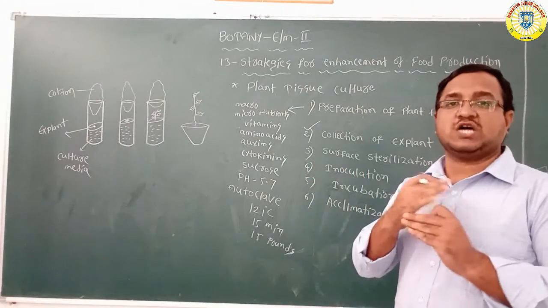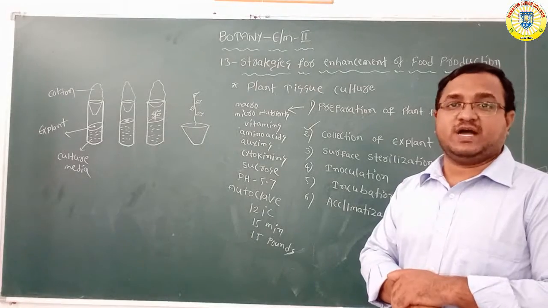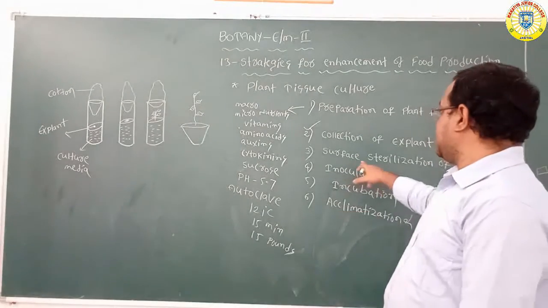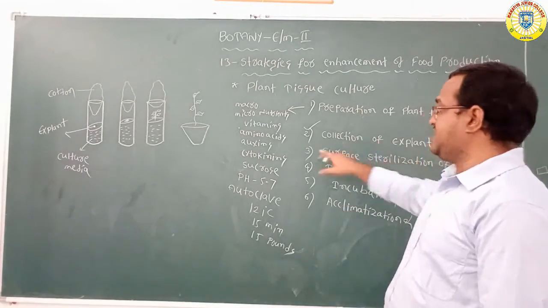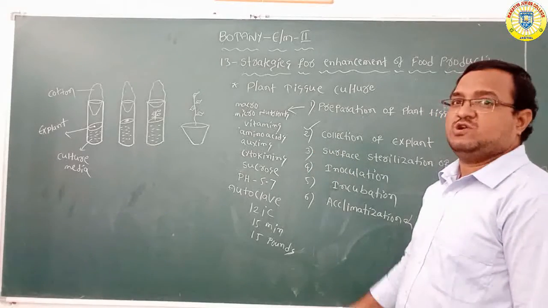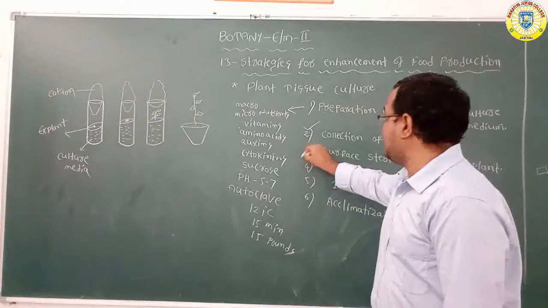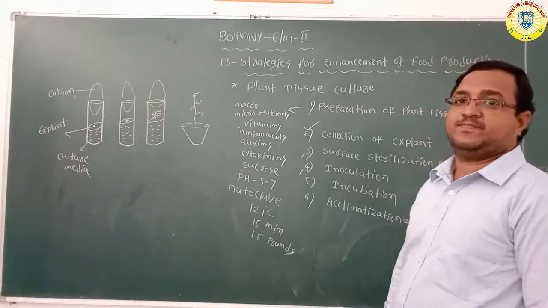You have to wash the explant material particularly for removing the microbes. So that is surface sterilization of explant material. After collecting the explant material, you should surface sterilize it. Now the fourth step, inoculation.